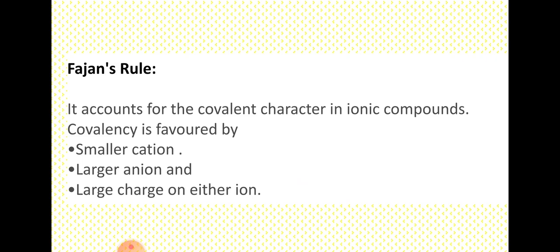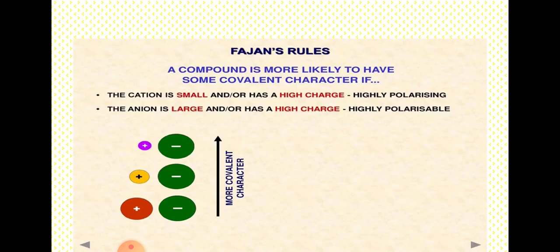So Fajans' rule accounts for the covalent character in ionic compounds, and covalency is favored by a smaller cation or larger anion and large charge on either ion. Fajan has summarized this by putting forward his rules in favoring polarization and hence covalency.